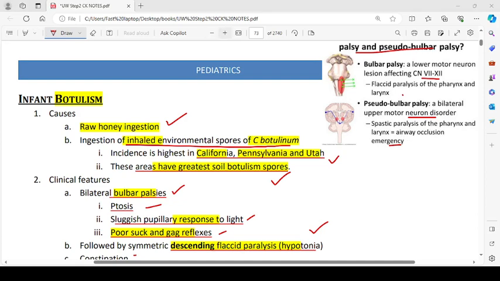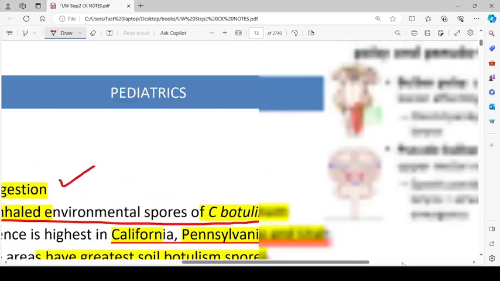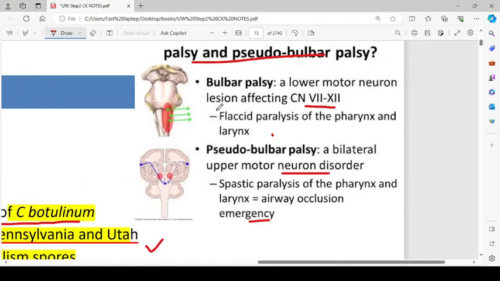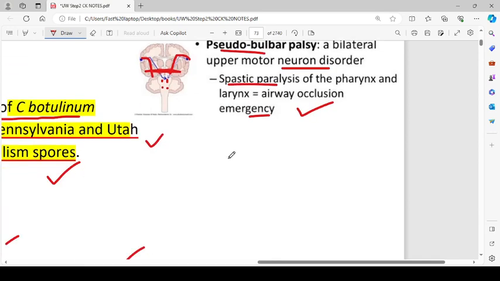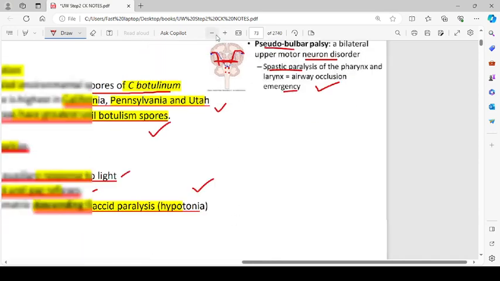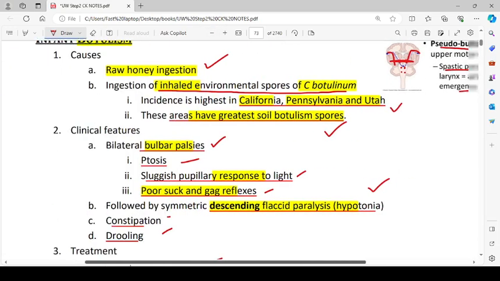So if I could zoom in, I could tell you what the problem actually is. In bulbar palsy, the lower motor neuron nuclei or the nerves themselves are damaged, right? So we find flaccid paralysis, which is a characteristic symptom of lower motor neuron lesions. In pseudobulbar palsy, the cranial nerve nuclei present over here are supplied by upper motor neurons. If the upper motor neurons are damaged, we find spastic paralysis of the pharynx and larynx, and an airway clearance emergency can occur. So there will be spastic paralysis.